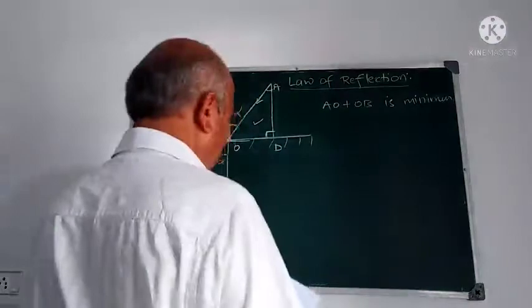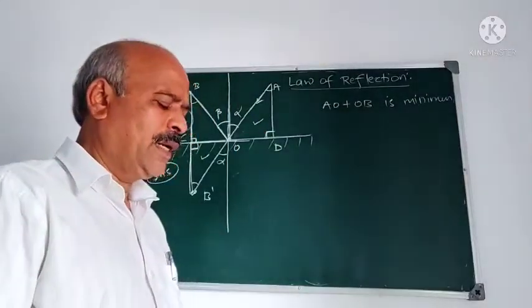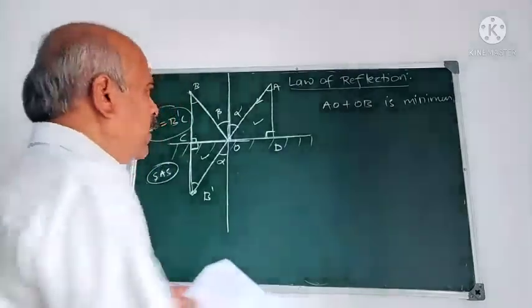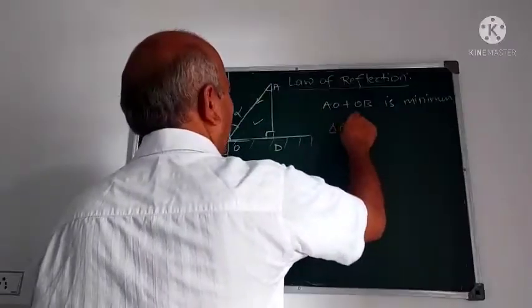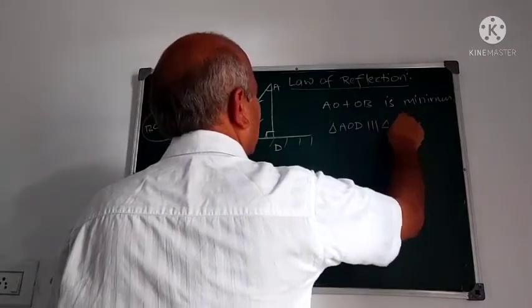Therefore, alpha we have taken, alpha be the angle of incidence, beta be the angle of refraction. Therefore, triangle AOD is similar to triangle COB.